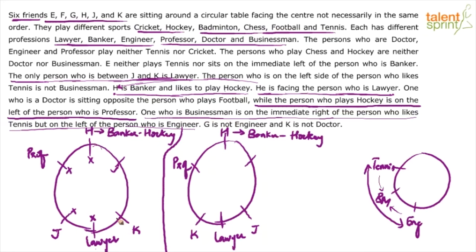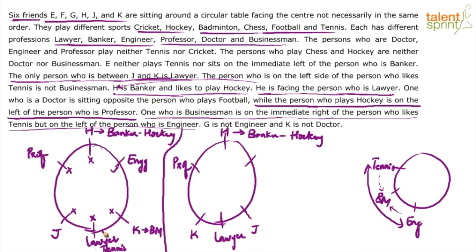Can engineer come here in this position? If engineer comes here, this has to be businessman, but this is already a lawyer, so engineer cannot come here as well. Are you able to follow? So engineer, businessman, tennis. That sequence gives us that engineer has to come here. This has to be the engineer. Then this will be businessman. K will be the businessman, and the lawyer would play tennis. So this guy would play tennis. I mean, there's space congestion here, but I hope you'll be able to follow.